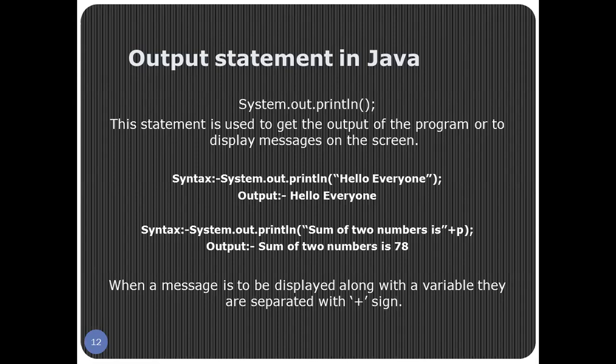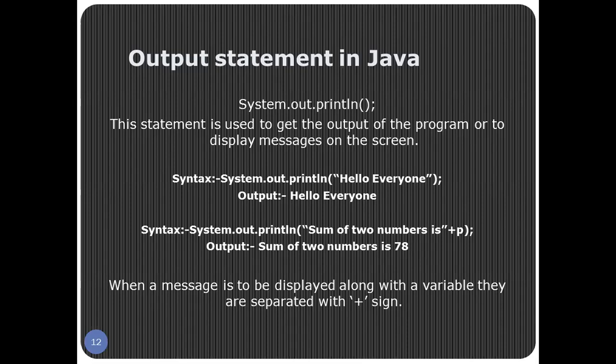Look at the example. Example number one, System.out.println("Hello everyone"). It should be noted here that whenever you want to print a message, that message has to be put into double quotes inside the round bracket. Here when I write System.out.println hello everyone, the output will be hello everyone. Make sure that you write System with S as capital and all others in small letters.